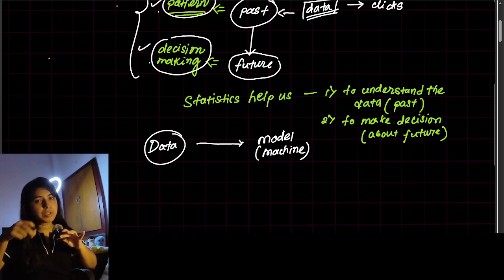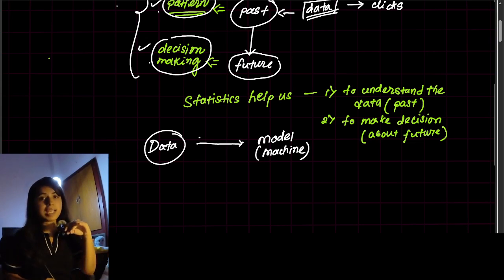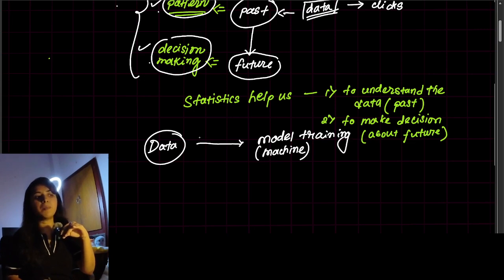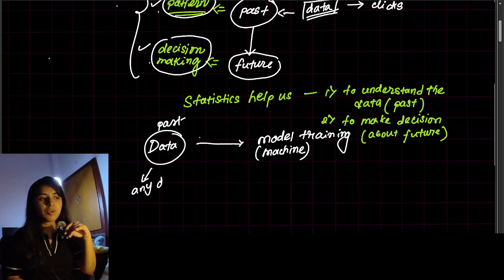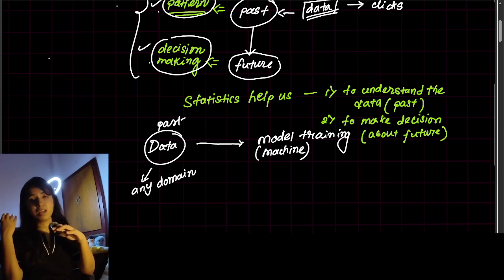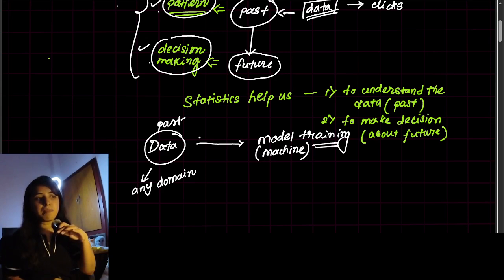So you have to put in those pattern logics, and that logic is nothing but statistics. So that model is trained, model training is performed based on the data. Based on what data? Past data. Now that data can be from any domain, it's very versatile. There is no specification that it must be technical. It can be technical, medical, sports, finance, anything. So the model will be trained based on the past data. So model training means understanding the pattern.